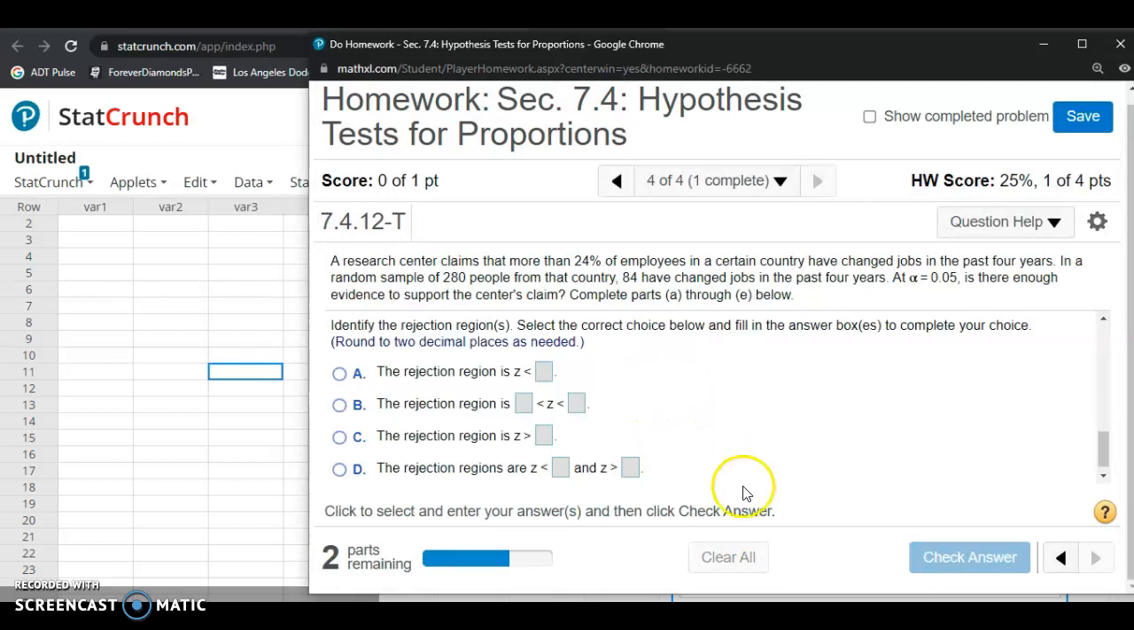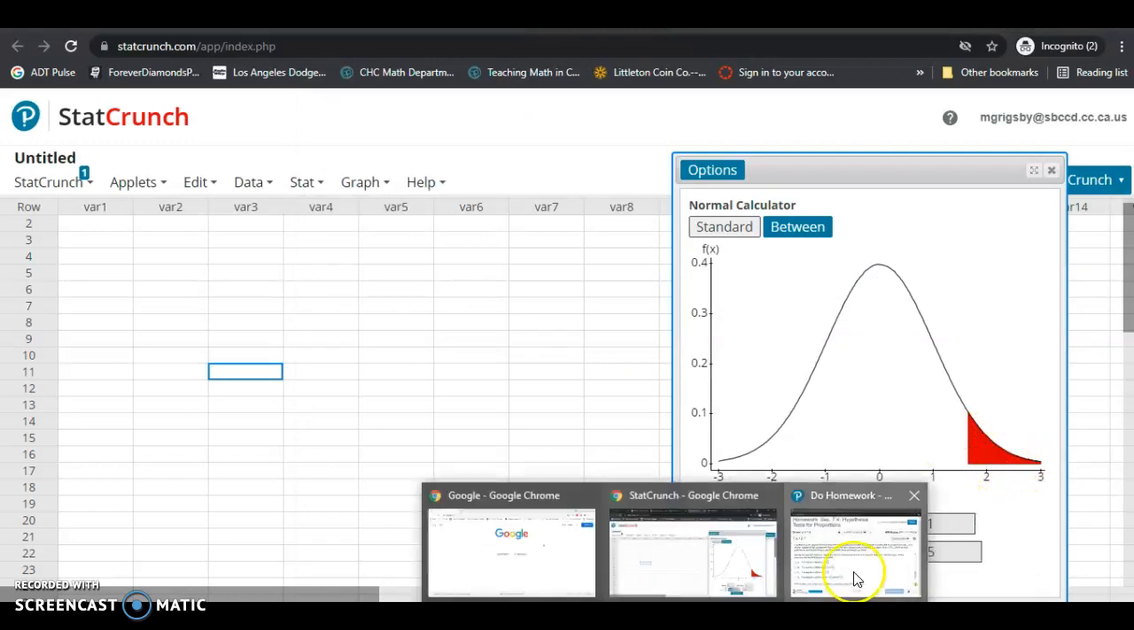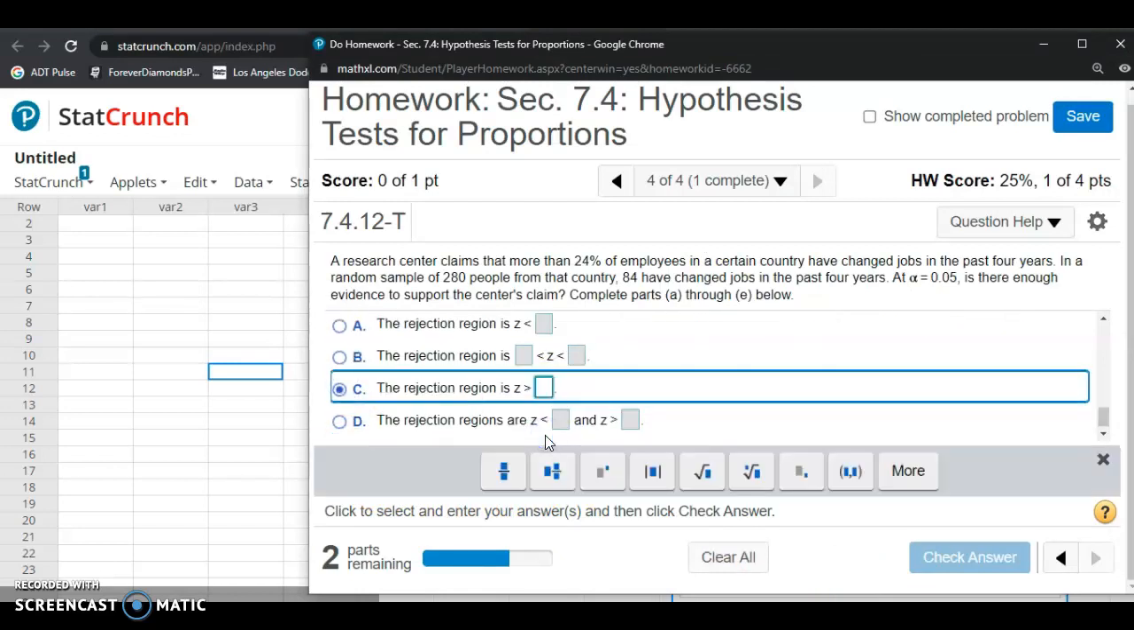This says identify the rejection region. So again, if you look at our graph here, the rejection region is in the right tail. So it's where Z is greater than 1.64, where Z is greater than that critical value, since it's toward the right.